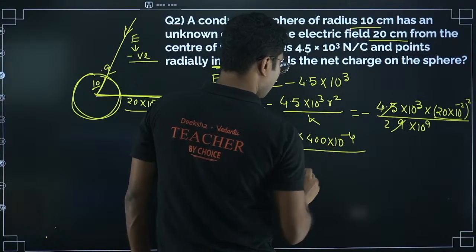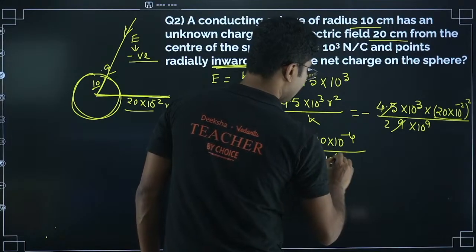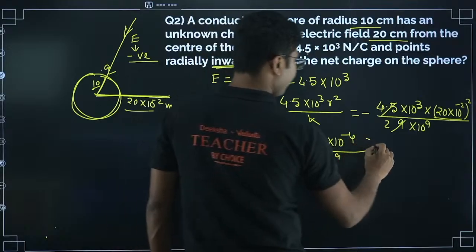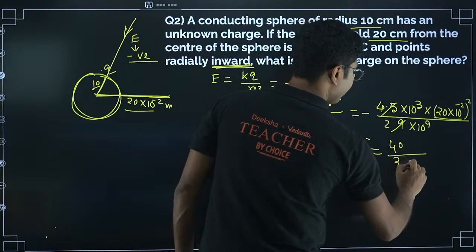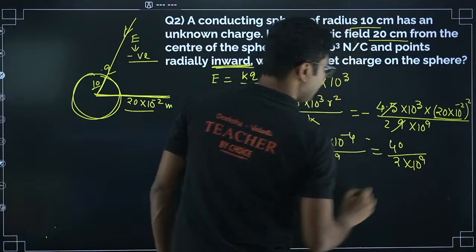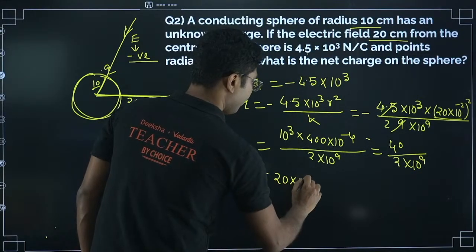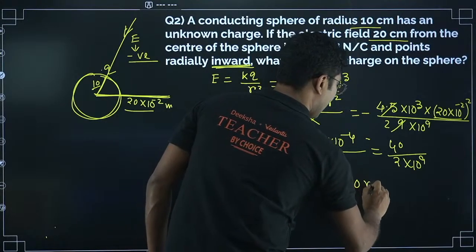So it will be divided by 2 into 10 to the power of 9. Now if you consider every 10 to the powers here and the value here, it will be 40 divided by 2 into 10 to the power of 9, and it will be 20 into 10 to the power of minus 9, that is 20 nanocoulomb.